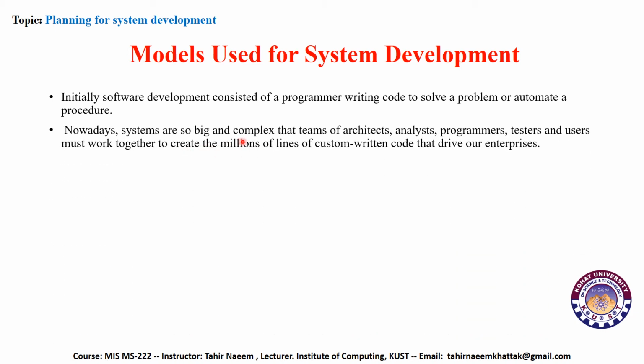Nowadays, our systems are so big and complex that a team of architects, analysts, programmers, testers, and users must work together to create millions of lines of customer-written code that drive our enterprises. Because automation and computers are used in every nook and corner of the businesses, the system is very complex and big, and one programmer can't handle all these procedures.